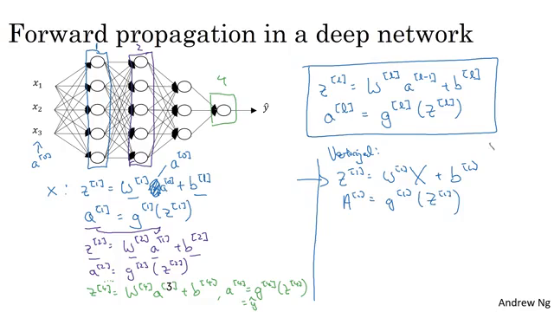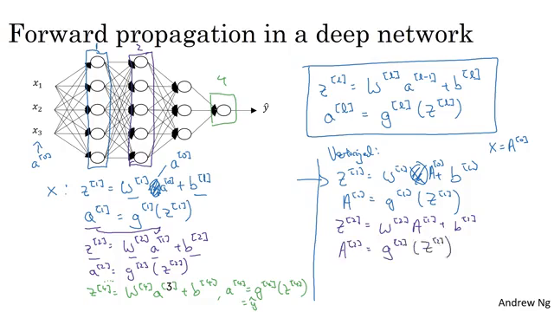And bearing in mind that X is equal to A0, these are just the training examples stacked in different columns. You could put A0 there. And then for the next layer, it looks similar, Z2 equals W2 A1 plus B2, and A2 equals G of Z2, right?